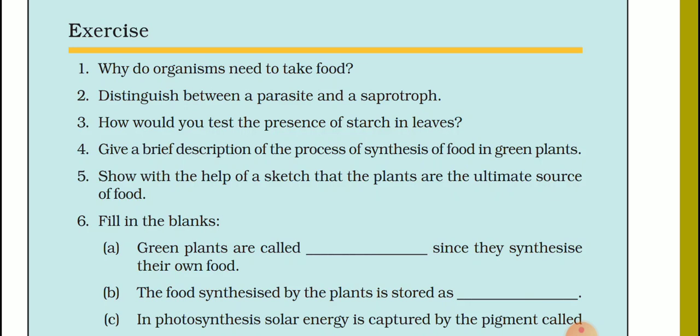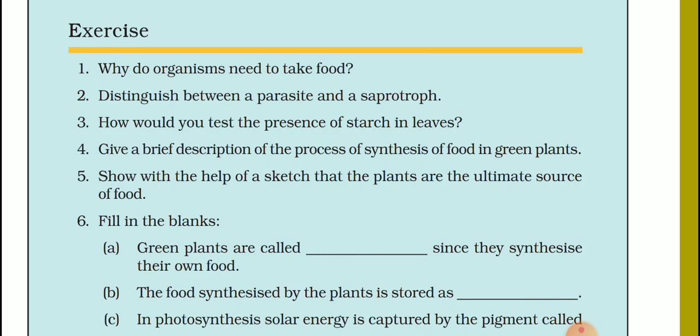This process is called photosynthesis. Again I repeat, the process of synthesis of food in green plants is called photosynthesis because it happens in the presence of sunlight.